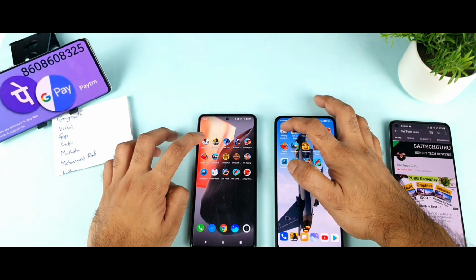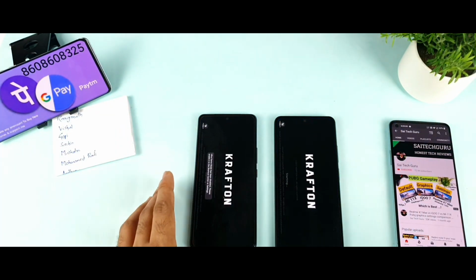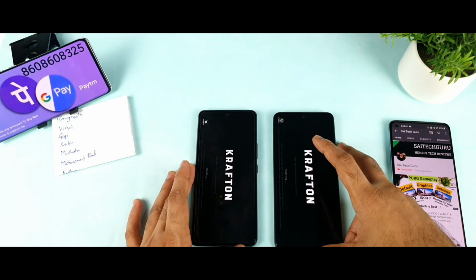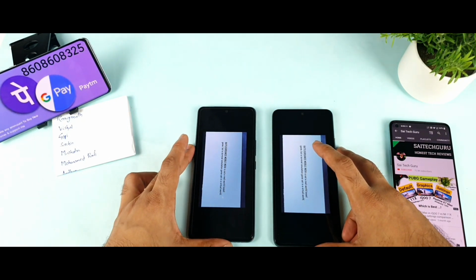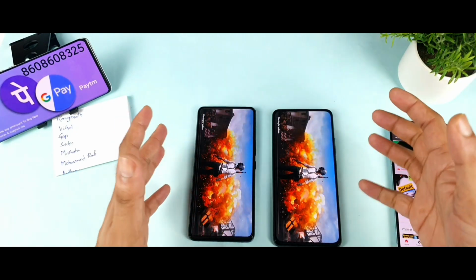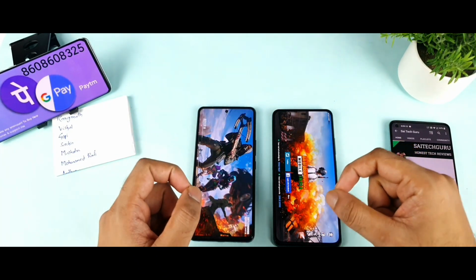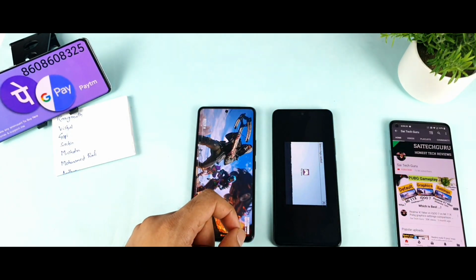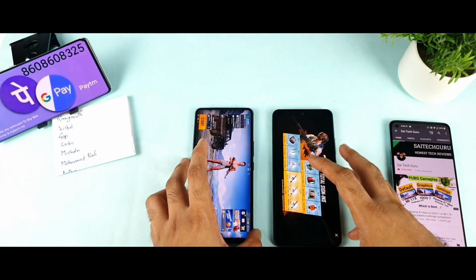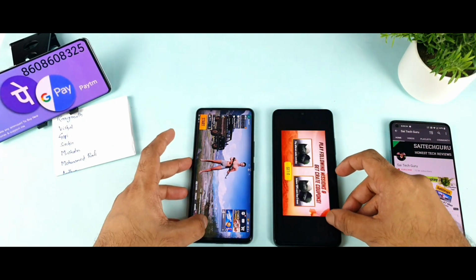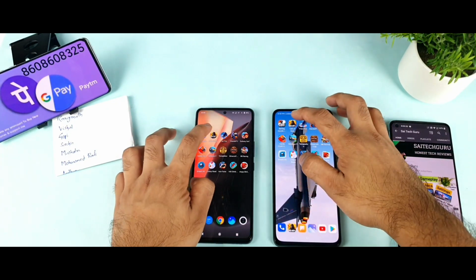Let's get started with the first game, which is BGMI, on both phones. So no game turbo, no ultra game mode, nothing. So let's see which phone can actually do better. My main question is only the RAM management. The speed doesn't matter much because both phones have the 870 processor. So obviously there will be a few seconds of delay, but apart from a few seconds you won't be able to notice much difference. My only question is which phone will be able to survive this many, 15 games, in RAM management.